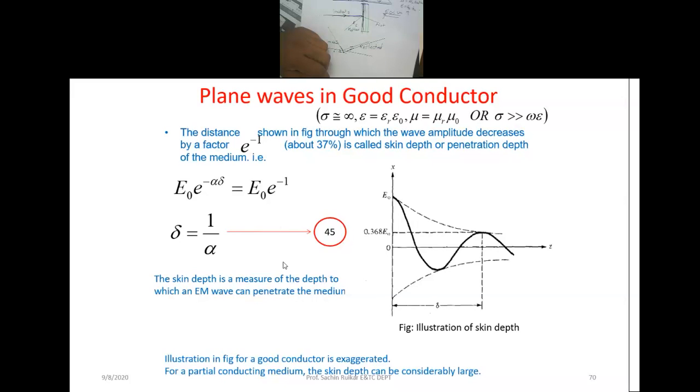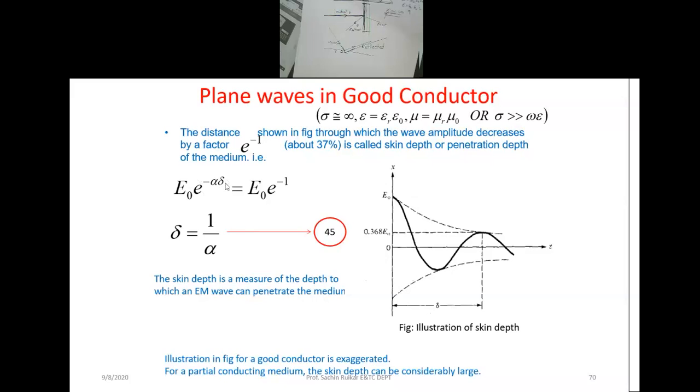Your wave is incident on this particular conducting wall. Because the wave is penetrating, the amplitude of the electric field decreases because of the depth of penetration, and it depends on the factor e raised to minus alpha delta.